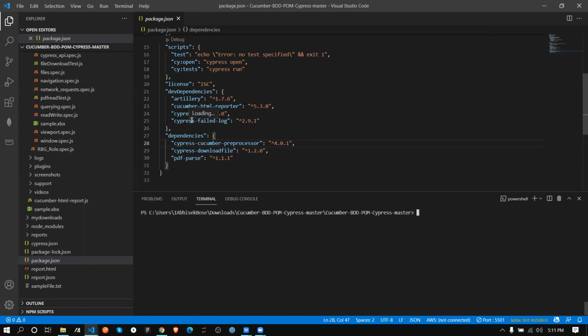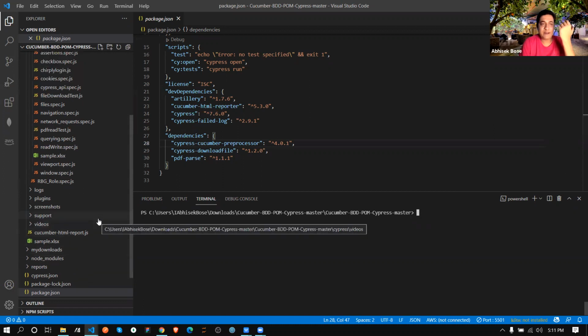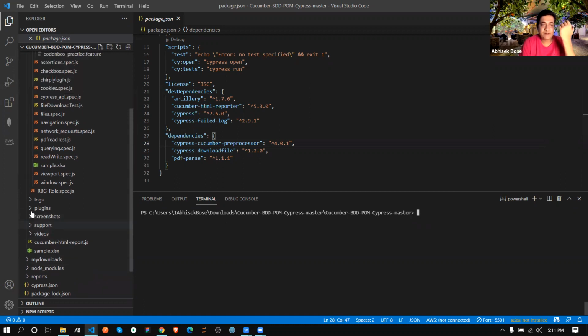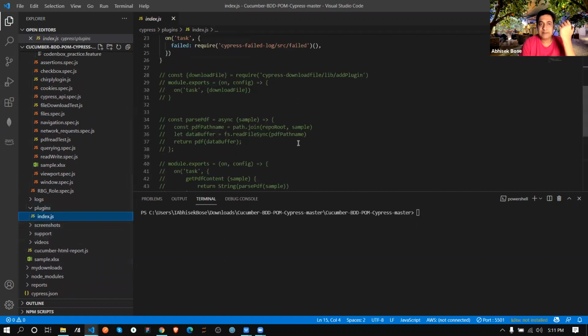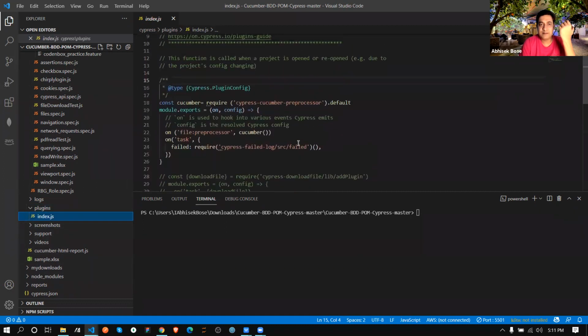Okay. So after that, what I'm going to do is open my plugin. You can see in plugin, because I already mentioned this is an add-on package for me. In the plugin section, I need to write these lines so that it can process before anything else.